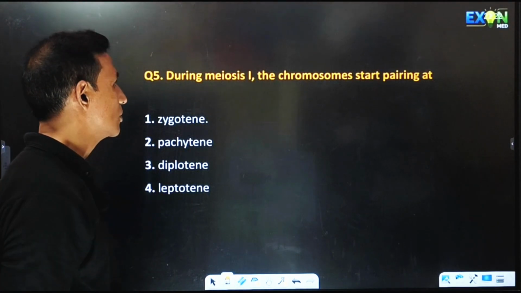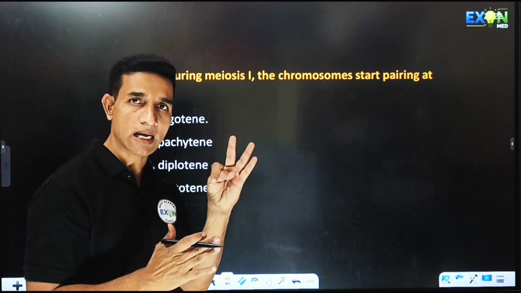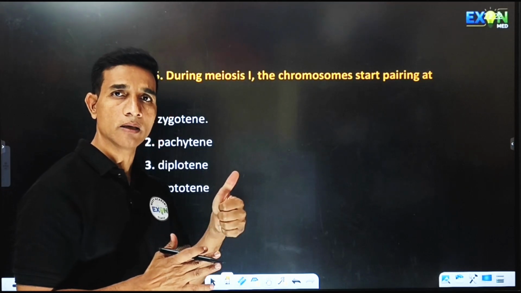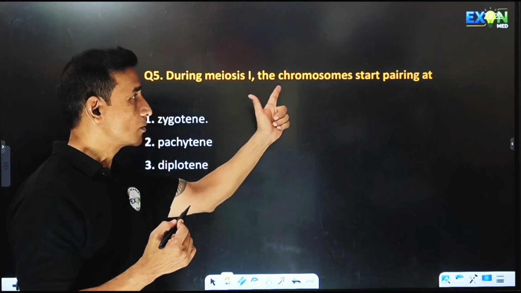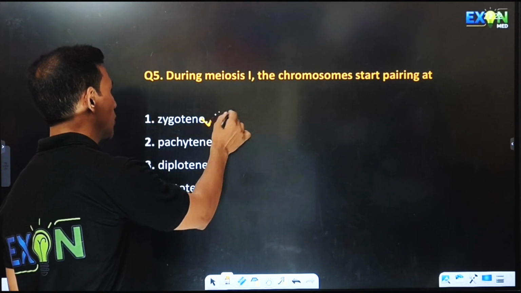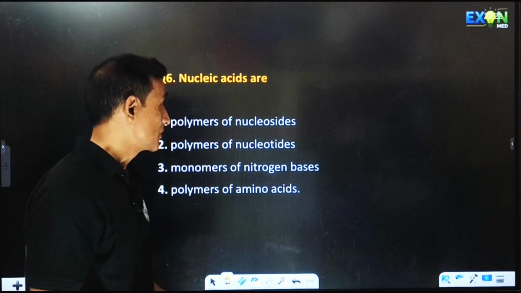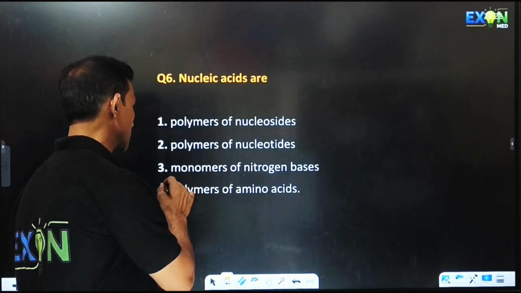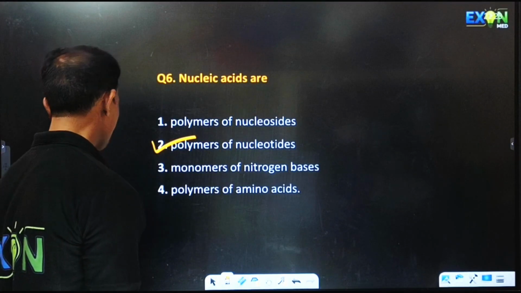Next question. During meiosis 1, the chromosomes start pairing. We have leptotene, zygotene, pachytene, diplotene, diakinesis. During leptotene, the chromosomes become visible. During zygotene, the chromosomes start pairing. Hence the correct answer will be zygotene. Next question. Nucleic acids are made up of long chains of nucleotides, polynucleotides. So the answer will be polymers of nucleotides.